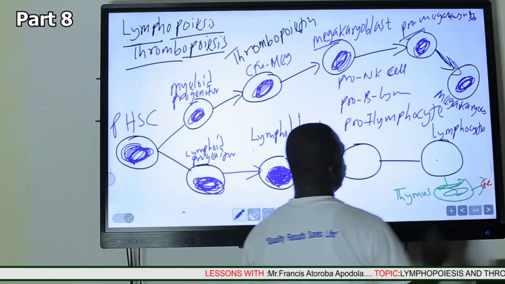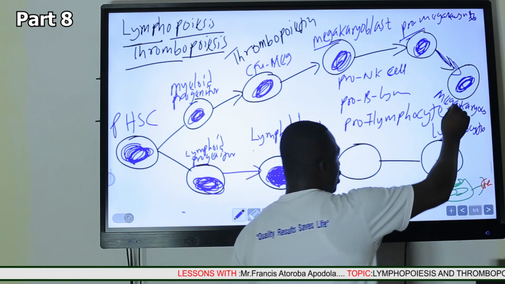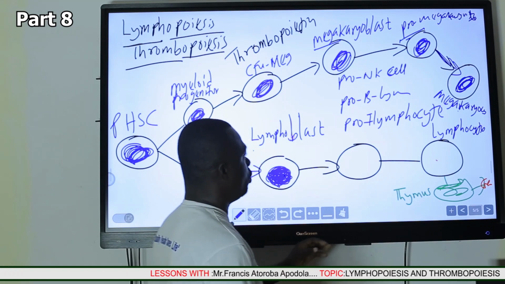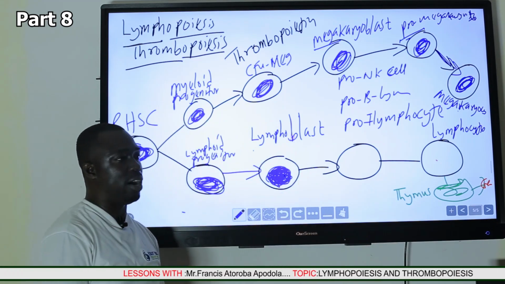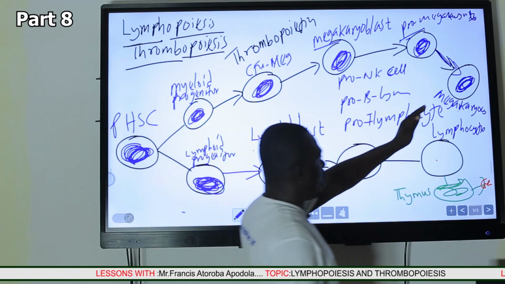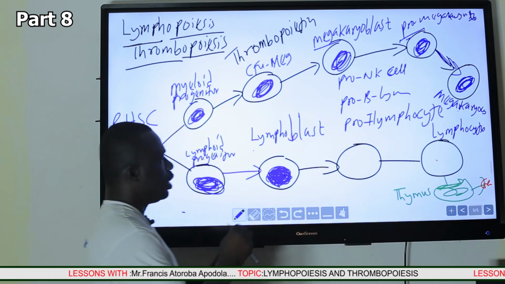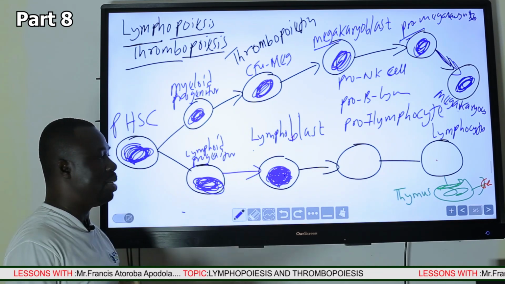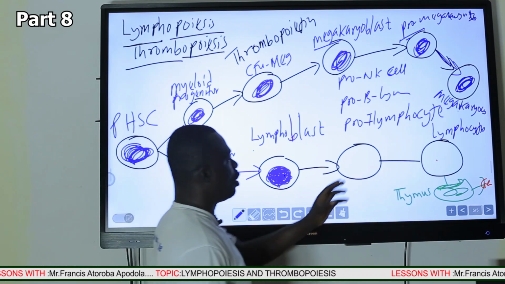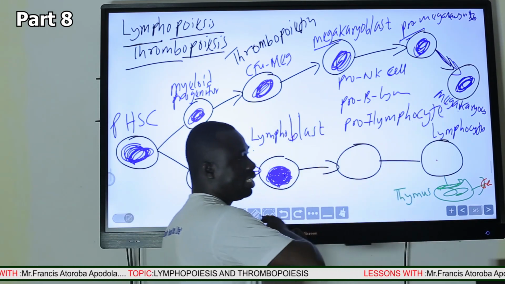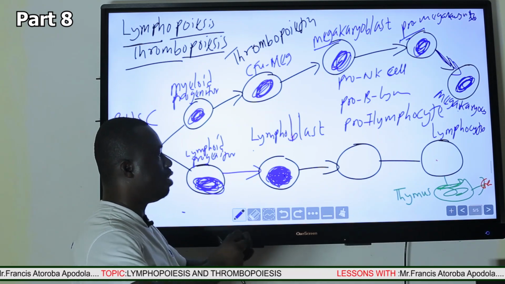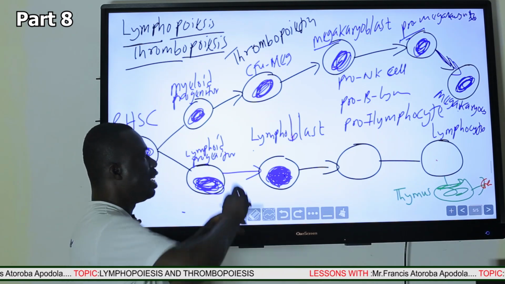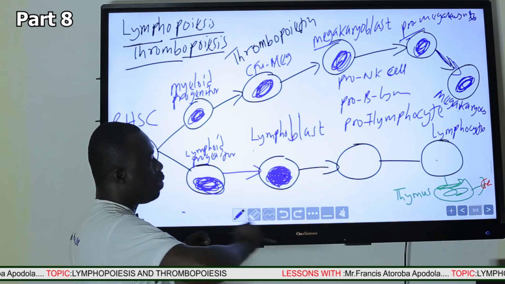Then the next stage is the megakaryocyte, and once we are in the megakaryocyte stage, that is the last stage within the bone marrow. As the megakaryocyte is about to exit the sinusoids of the bone marrow, the capillaries within the bone marrow, because of its large size, the vessels are too small and tiny for a very large cell like this to pass through.